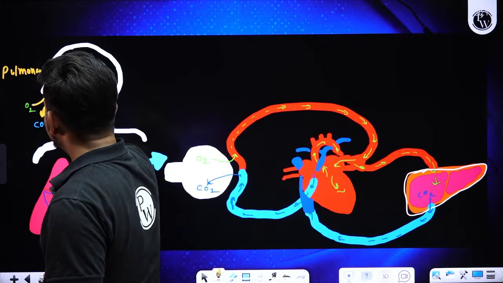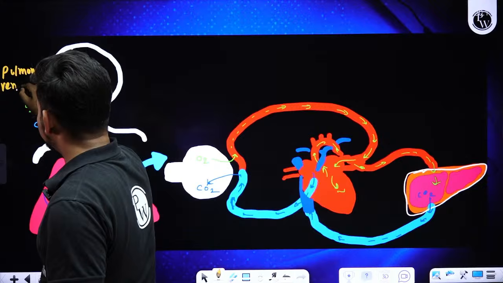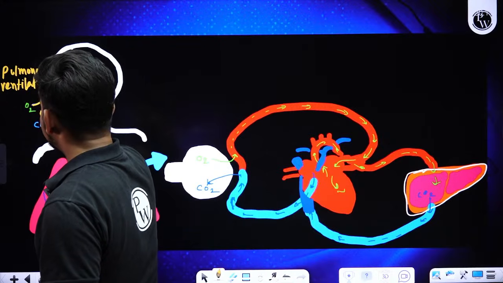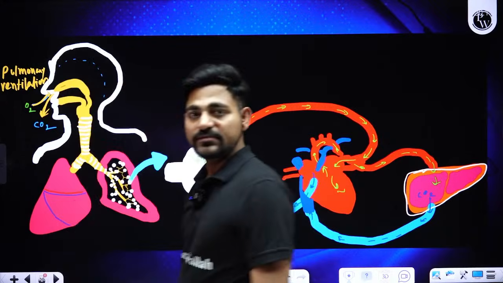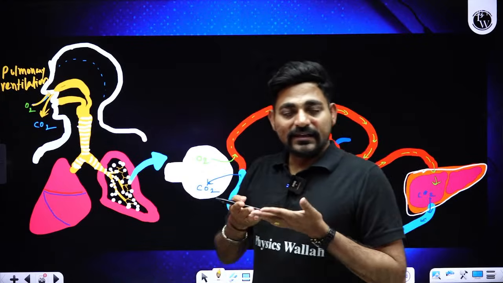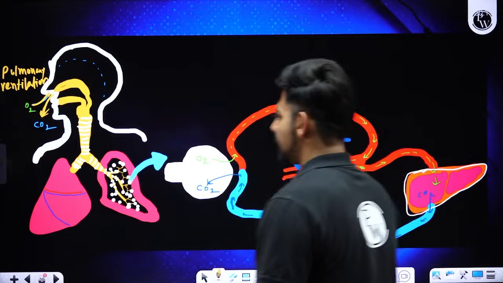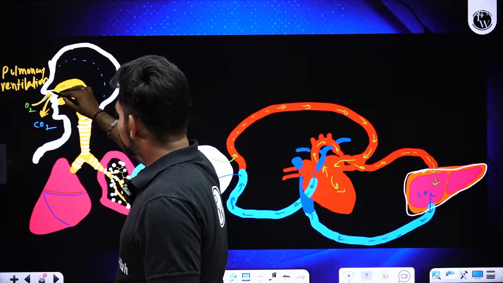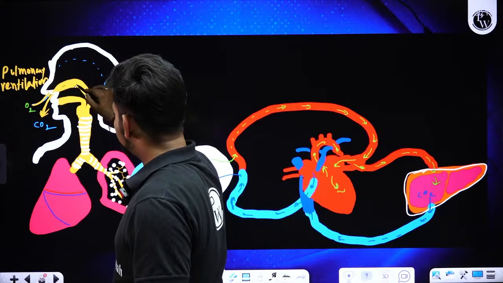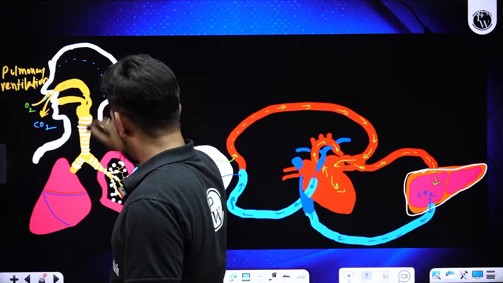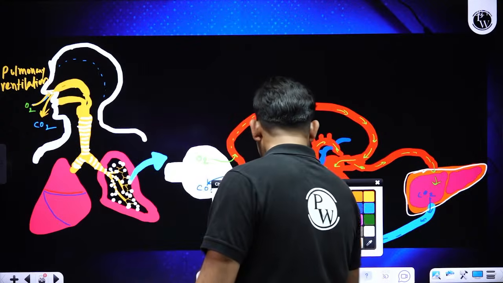Pulmonary ventilation. Simply we call it breathing: intaking, inhalation, releasing, exhalation. Now through the nasal passage, it will enter into the respiratory tract.